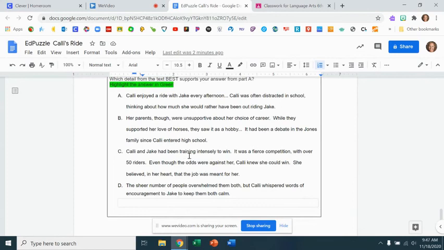C, Callie and Jake had been trained intensely to win. It was a fierce competition with over 50 riders. Even though the odds were against her, Callie knew she could win. She believed in her heart that the job was meant for her. Or D, the sheer number of people overwhelmed them both, but Callie whispered words of encouragement to Jake to keep them both calm.